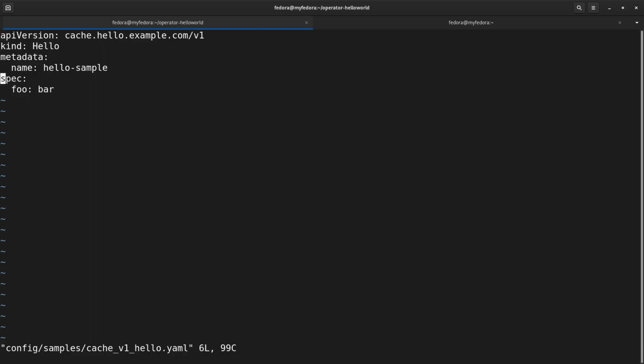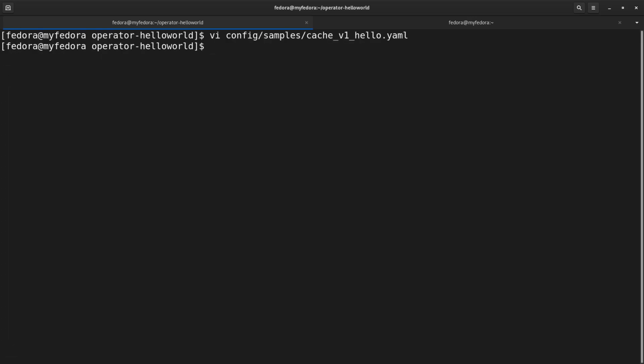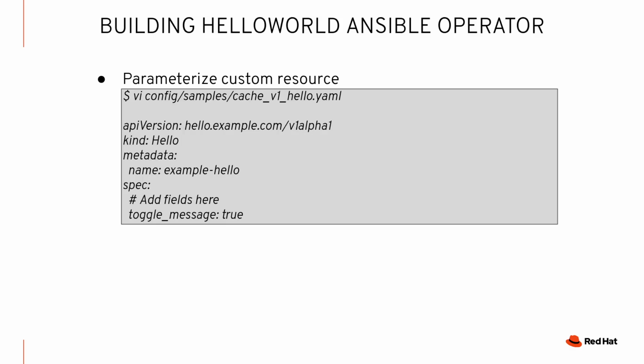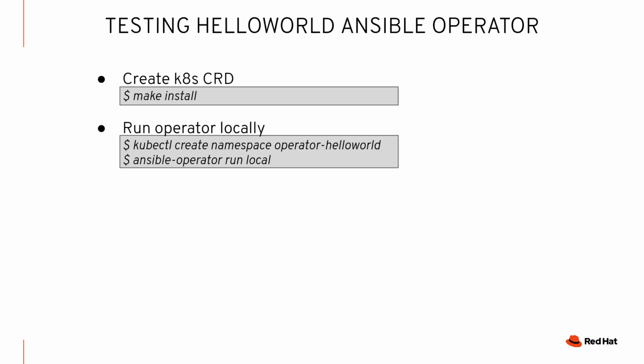And as you can see here, they've added foobar, which is kind of just an example. And I'm going to put toggle_message is true and save it. Great. So now we're going to go on to the next step. And at this point, we can actually test our operator.